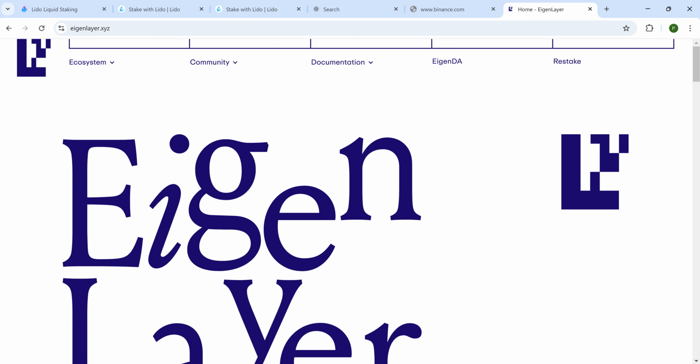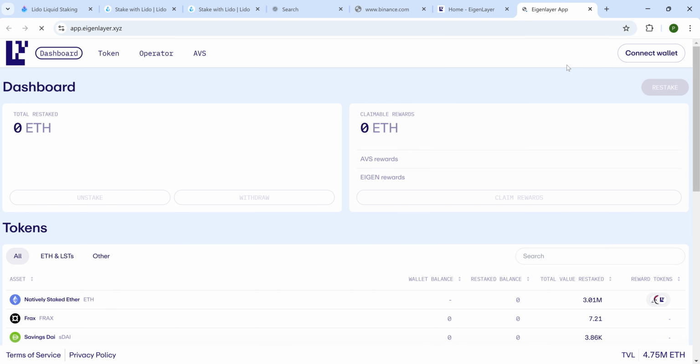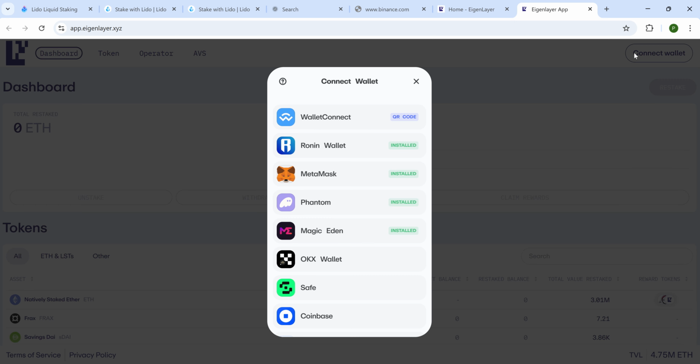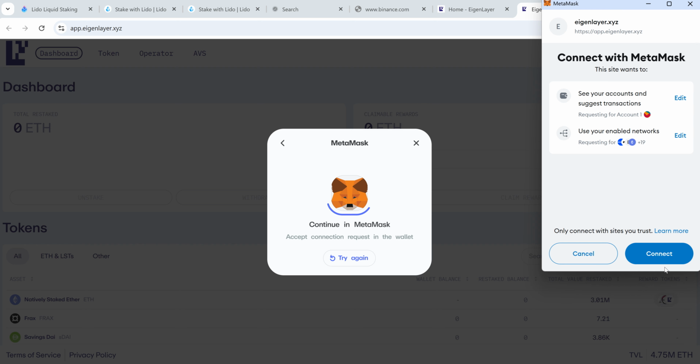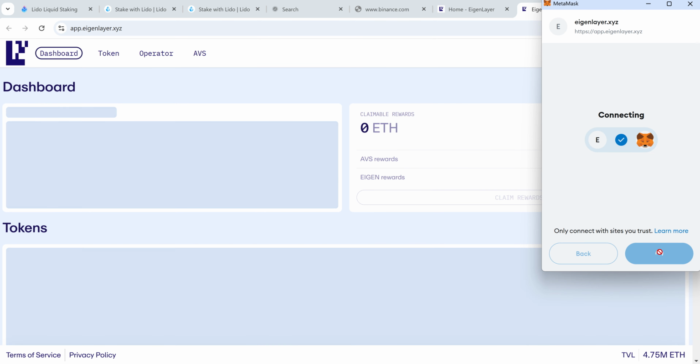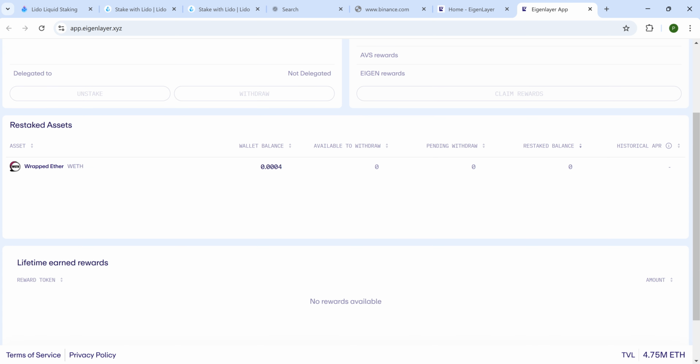EigenLayer did some airdrops in the past, and it dropped to a lot of people. But it was only the, let's say, the best of the best, people that have enough ETH to stake, that got the airdrops. So if you are an ETH whale, or somebody that has a little amount of ETH and you want to receive multiple assets you can use in different protocols, you can actually come here and stake your ETH.